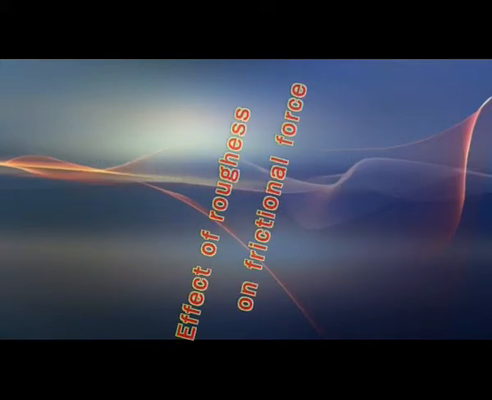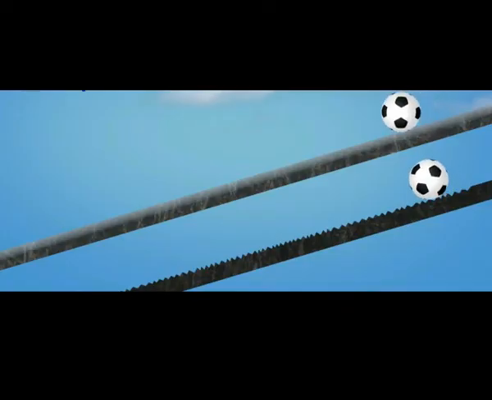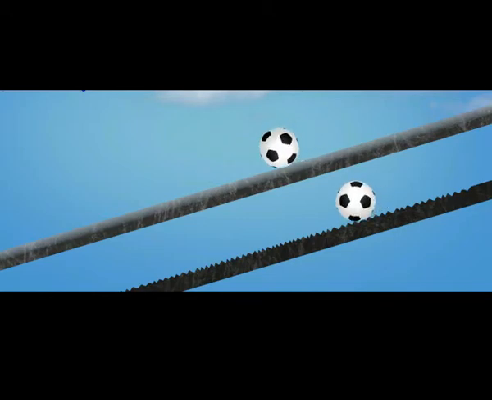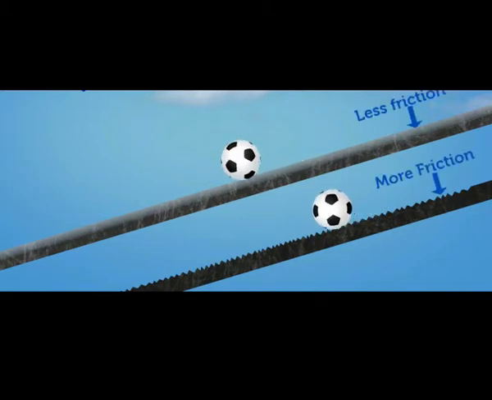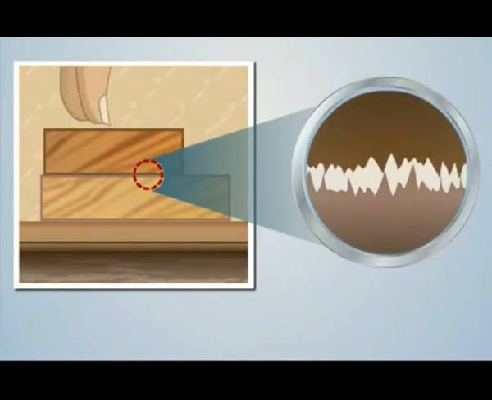Next one, effect of roughness on frictional force. Smoothness or roughness of the surface of the floor could affect a rolling body and the distance traveled by it. Though many surfaces look like perfect planes, when observed under a microscope there exist many irregularities on the surfaces.